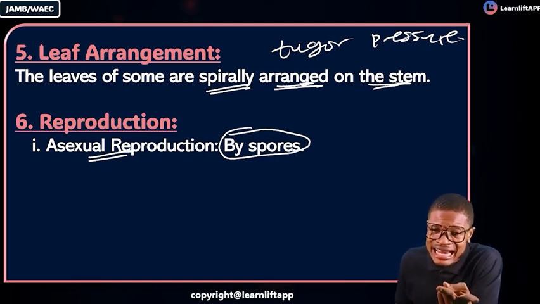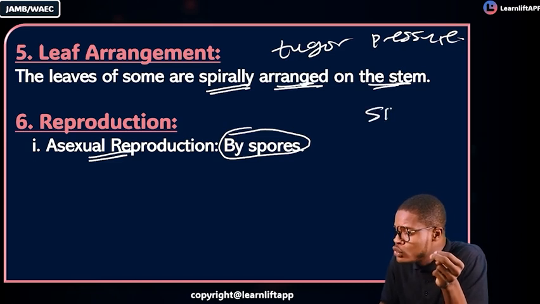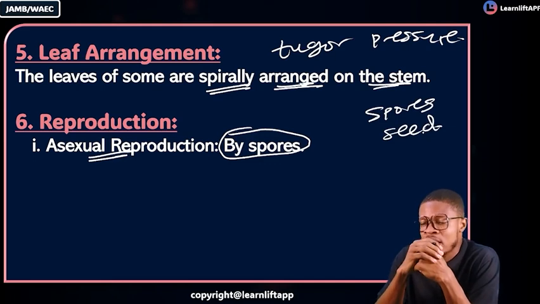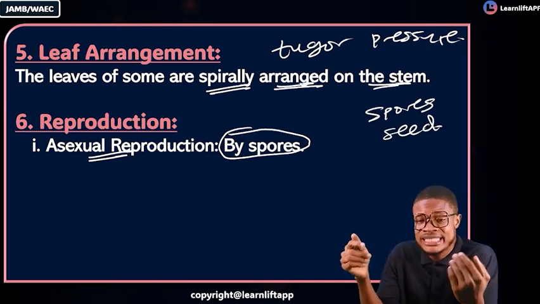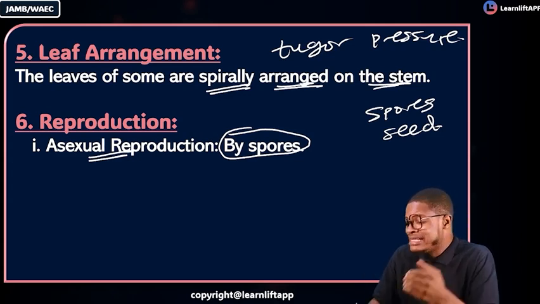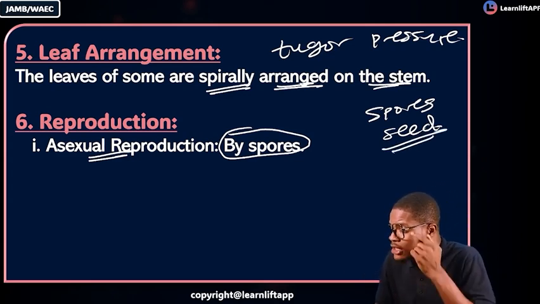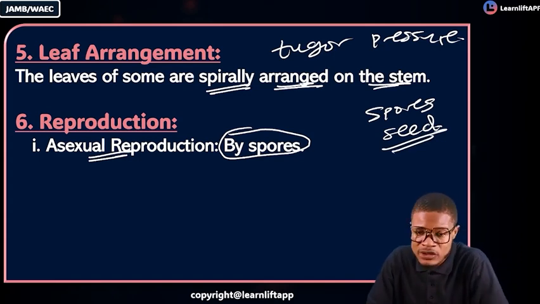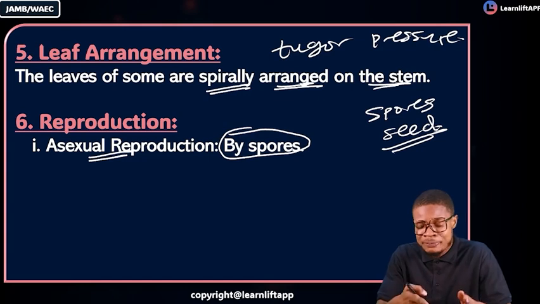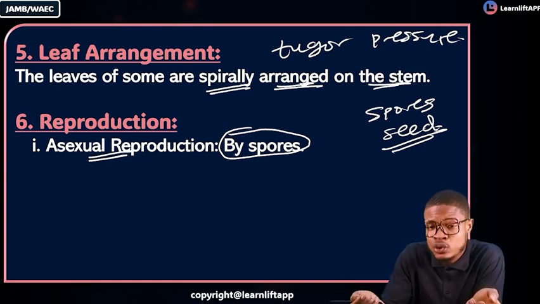Plants can carry out either of these two things. It's either they produce spores or they produce seed. It's not every plant that can produce seed. Advanced plants are the ones that produce seed, and these are the spermatophytes. Your seed-bearing plants are the spermatophytes, and the spermatophytes are two: either the gymnosperms or the angiosperms. They are the ones that produce seeds.